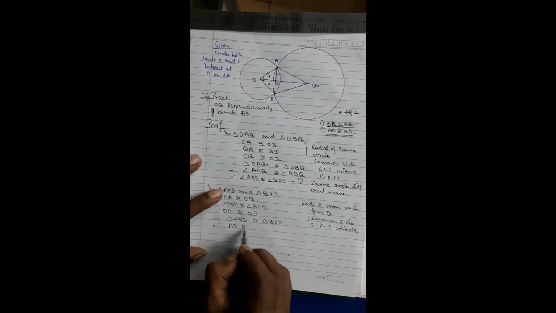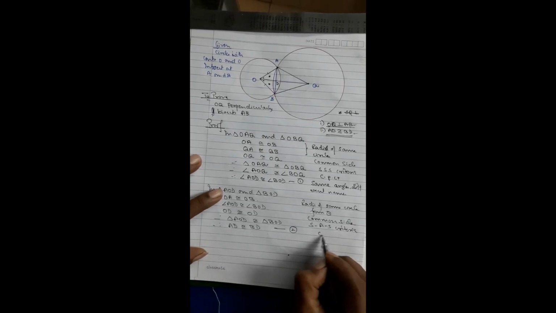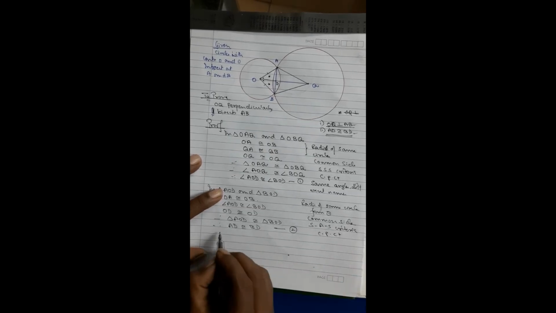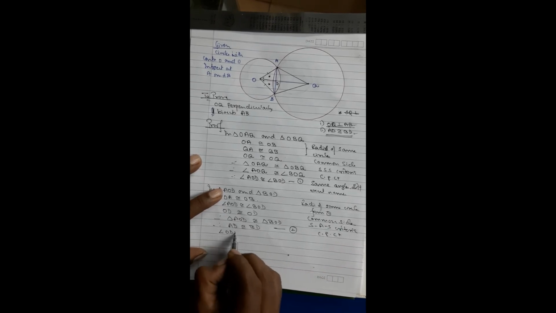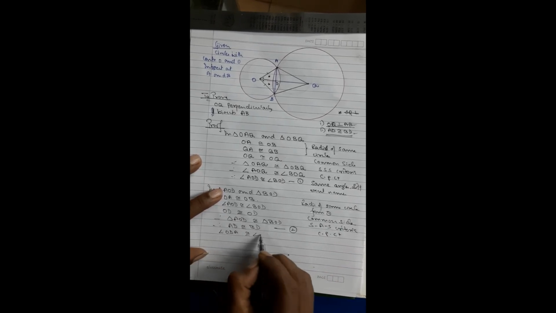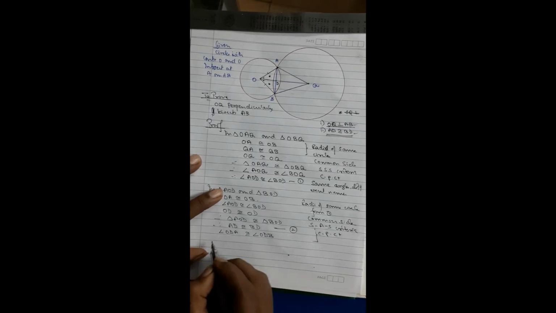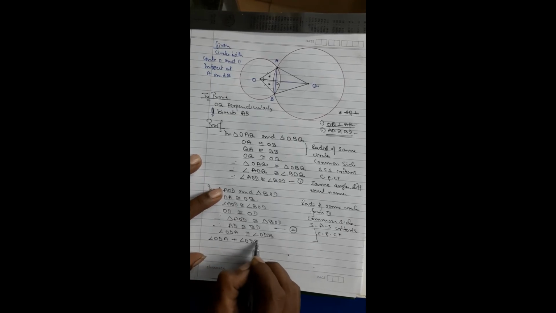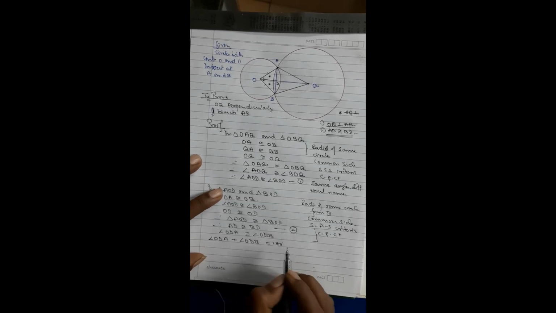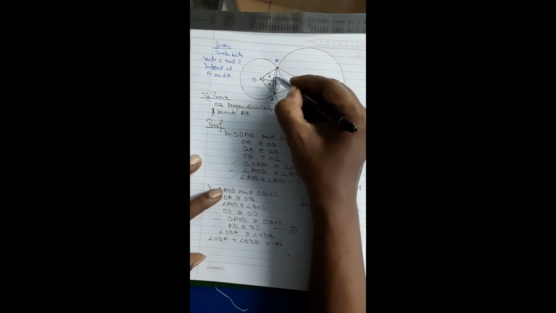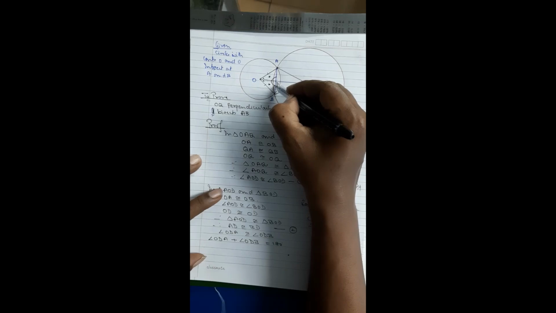AD is congruent to BD, CPCT. Also I will tell angle ODA is congruent to angle ODB. These both are CPCT. Now I will apply angle ODA plus angle ODB is equal to 180 degree. You can see this angle ODA plus this angle ODB will be a complete semicircle.